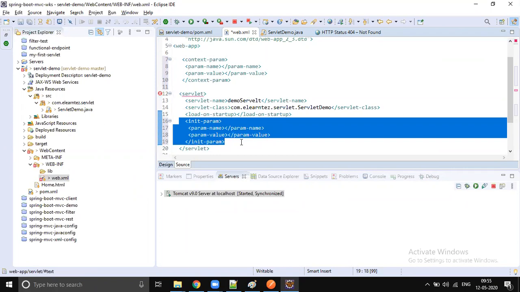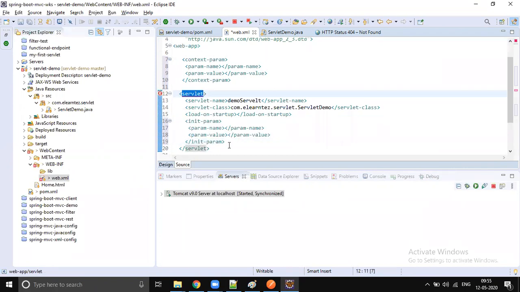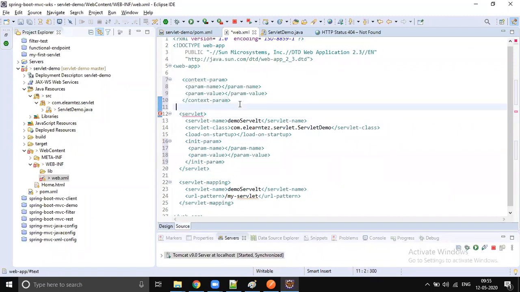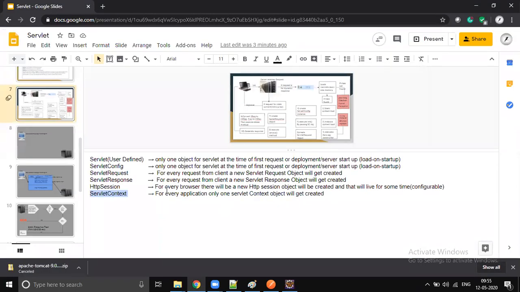For every servlet, one servlet config object is created, so whatever you configure inside a servlet will not be shared with another servlet. But whatever you store as a context parameter is available to all servlets, because for one application, one servlet context object is created. Servlet context is a huge object, so don't store information unnecessarily in the context.